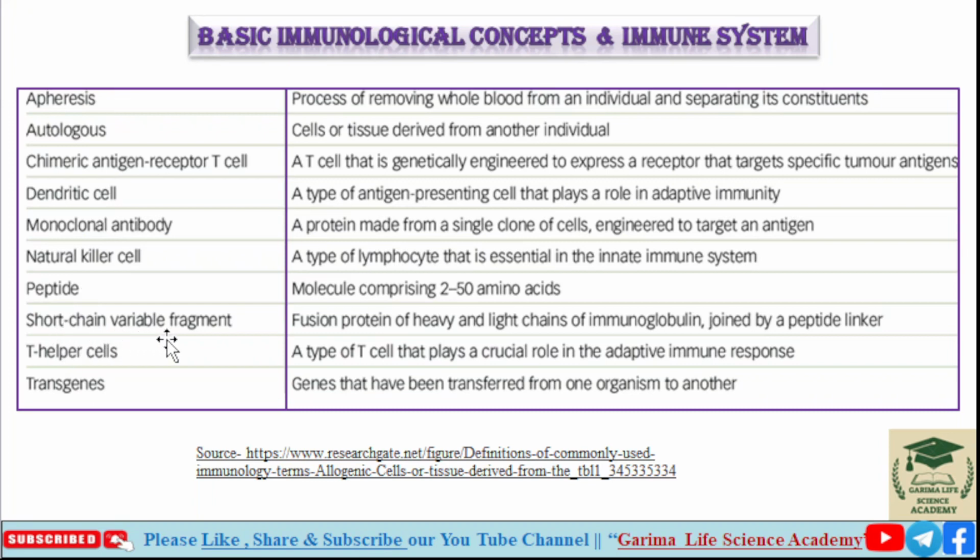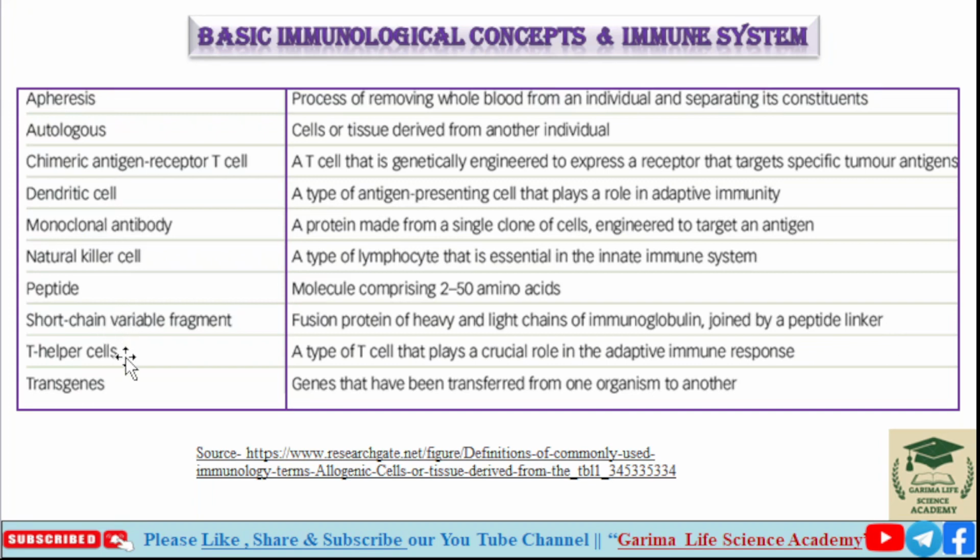Single chain variable fragment. What is a single chain variable fragment? A fusion protein of heavy and light chains of immunoglobulin joined by a peptide linker.